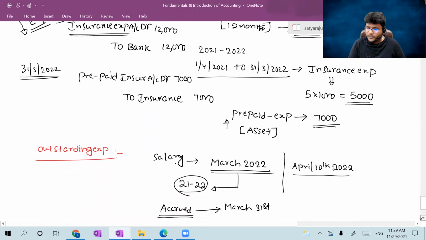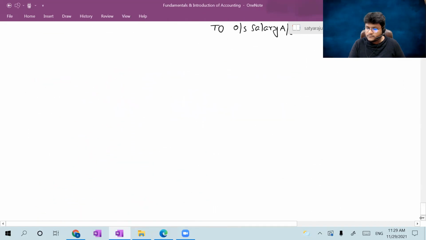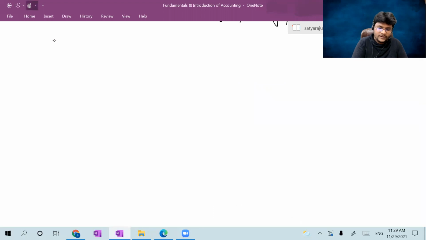Coming to income receivable. So the concept is income receivable.